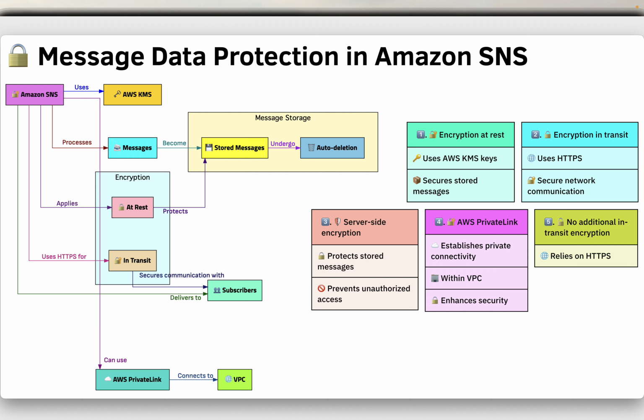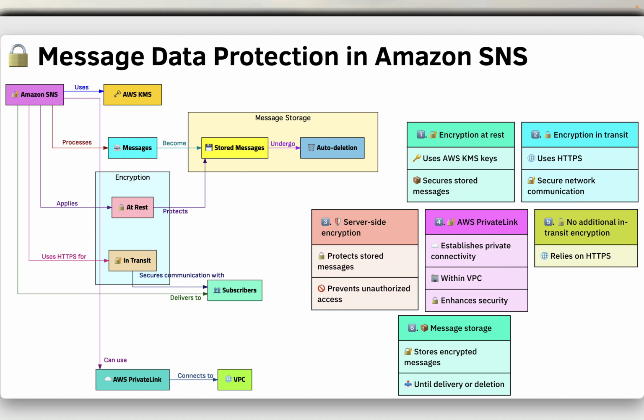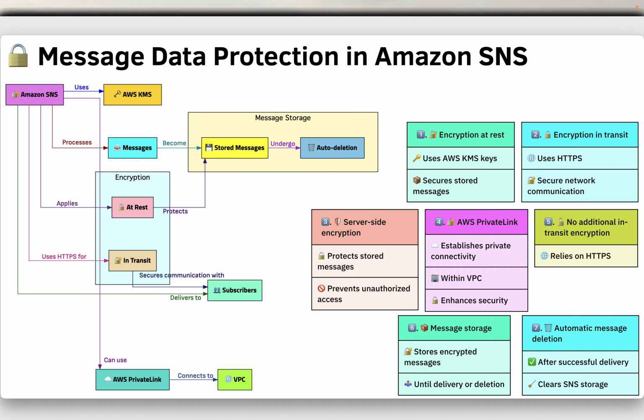Amazon SNS does not apply additional encryption to messages in transit beyond the encryption provided by HTTPS. Encrypted messages are stored in Amazon SNS until they are successfully delivered to subscribers or manually deleted by the user. Once a message is successfully delivered to all subscribers, it is automatically deleted from Amazon SNS storage.